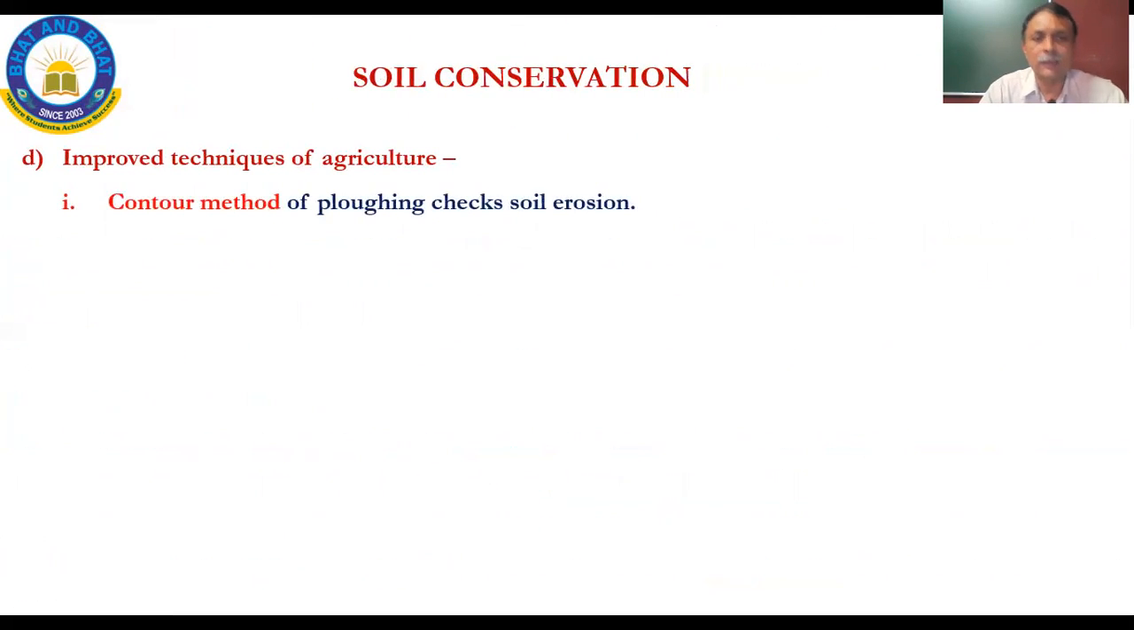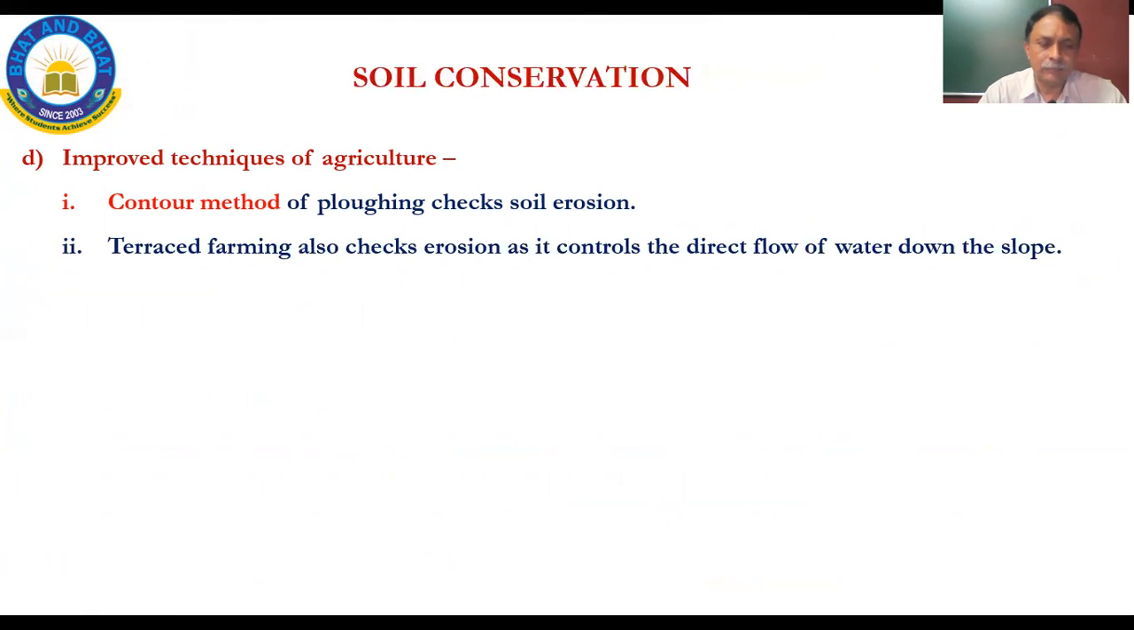Improved techniques of agriculture. Contour method of plowing checks soil erosion. Contour method is, you do it in steps. Contour method and terraced farming, particularly in slightly sloping areas. Both these methods are very helpful, because they will not let the water flow in one direction. It will keep ponding it in steps. So terraced farming also checks erosion, as it controls the direct flow of water.